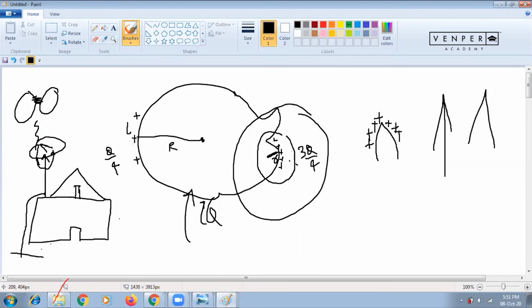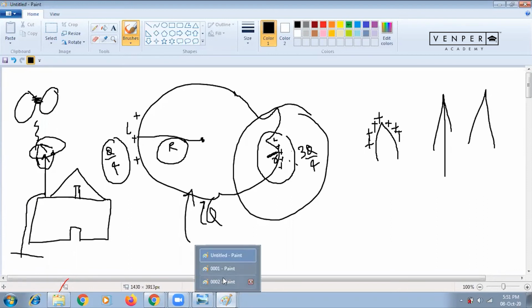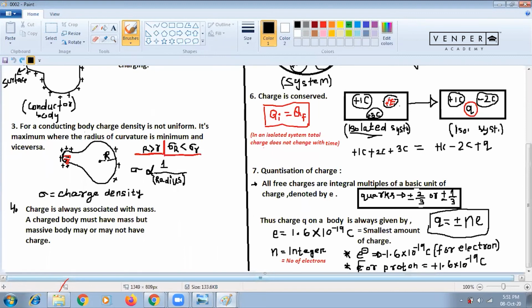So that's why for a conductor body, where the radius of curvature is more, charge accumulation is less, meaning charge stays less. Where radius is more, charge is less. Where radius is less, charge is more. That is what is written here. So for a conducting body, charge density is not uniform. It is maximum where the radius of curvature is minimum, and vice versa. So please complete this.